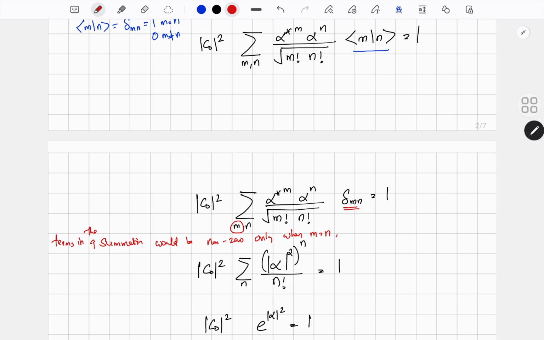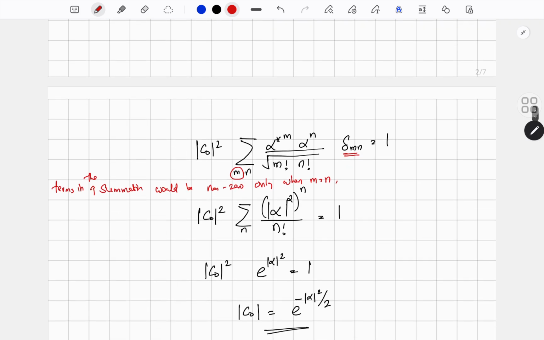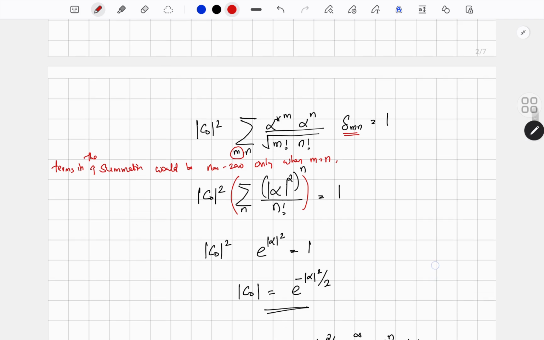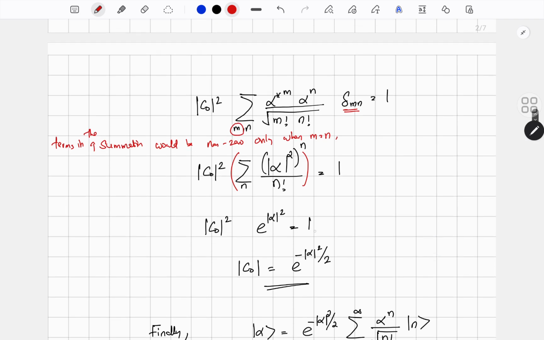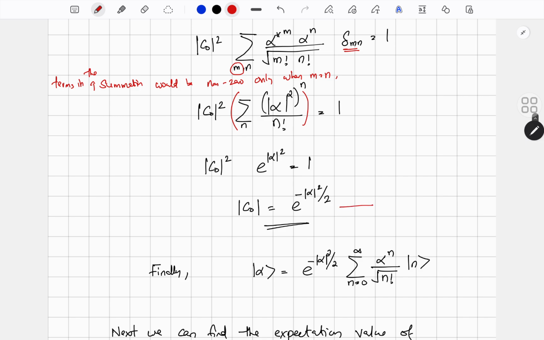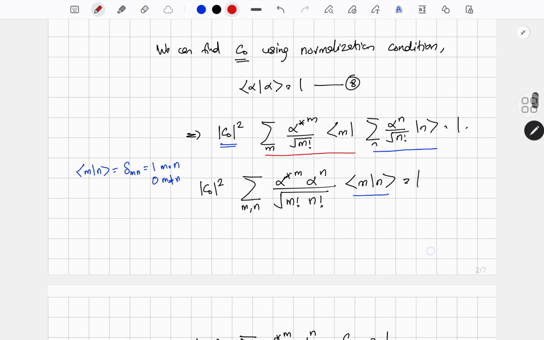So if you pick up the m equals n term, it would be mod c0 square, then sum over n of mod alpha square raised to n by n factorial, and that would be equal to 1. This summation I can easily recognize as the exponential of mod alpha square. So mod c0 square e raised to mod alpha square equals 1, or mod c0 is e raised to minus mod alpha square by 2. Let that be equation number 9.